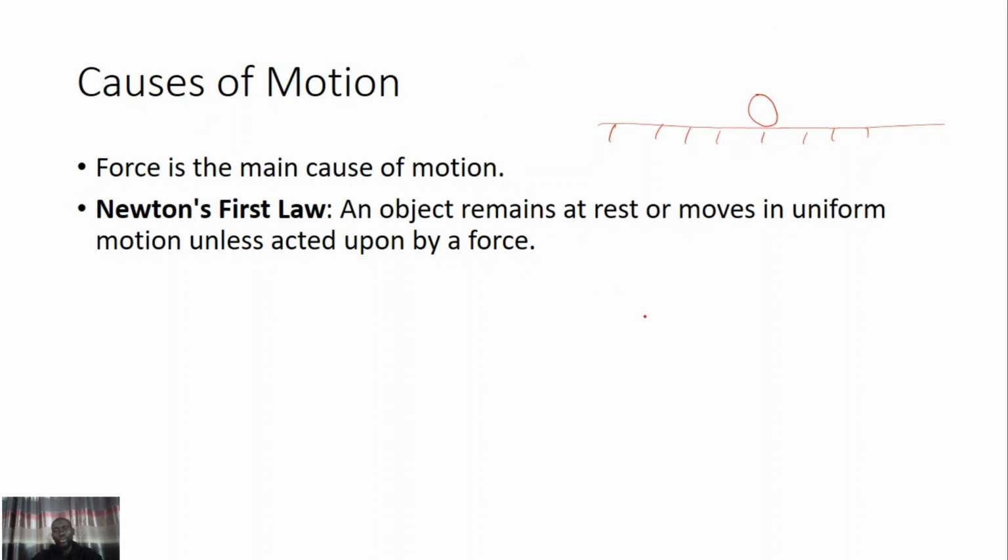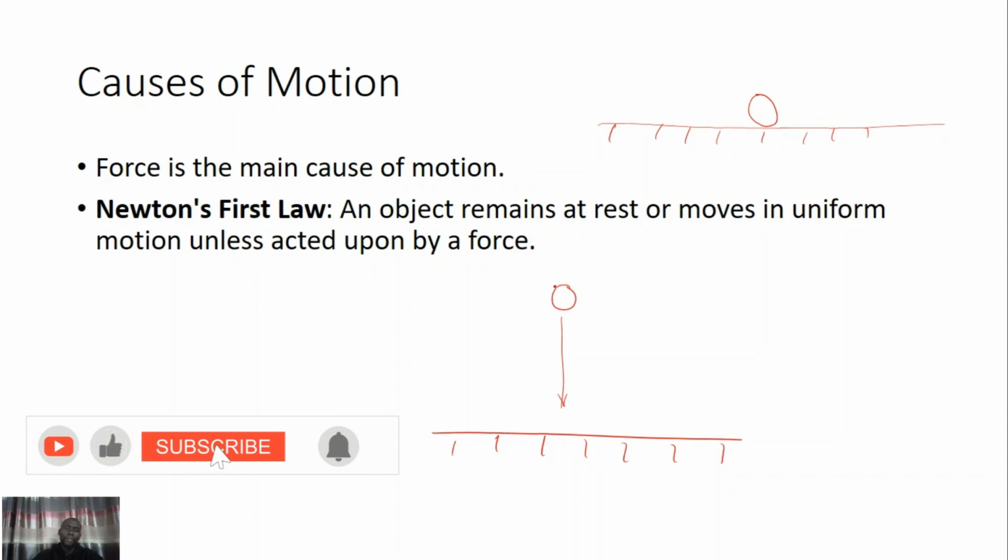If you hold up a stone at a height from the floor like this and you release it, the reason why it comes down is because the gravitational force is acting on it. That's why it will drop. In space where there is no gravitational force, if you leave a body, that body will continue to be where it is until an external force acts on it.